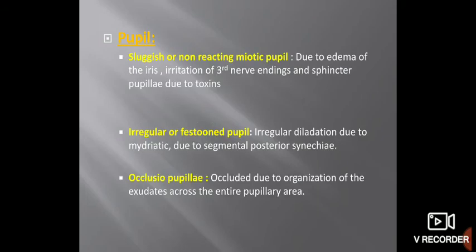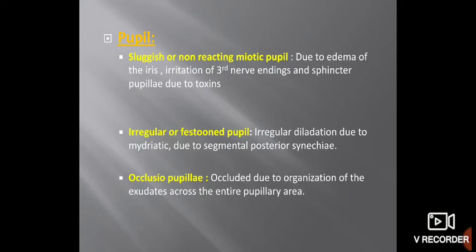Pupillary signs. In acute uveitis, the pupil is in a miotic state. There is constriction of the pupil, and this constriction is due to, one, edema or waterlogging of the iris, and second, irritation of the sphincter pupillae muscle. Because of this, the pupil is smaller in size and non-reacting to light.